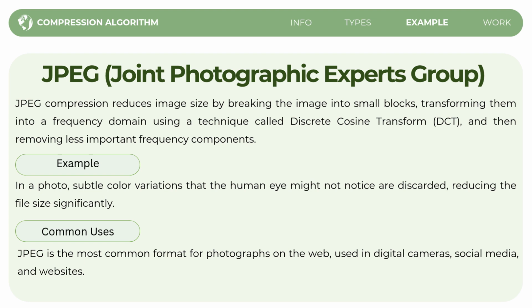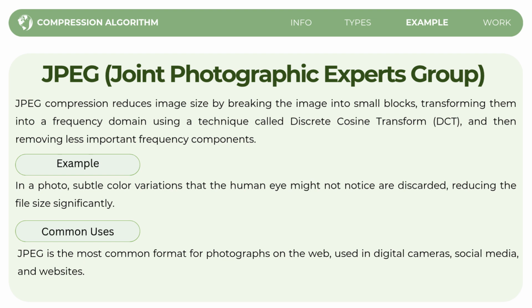So once the image is in the frequency domain, the less important frequency components are then removed. These components are typically things that the human eye would not notice, such as subtle color variations or very fine details. So how does JPEG work?